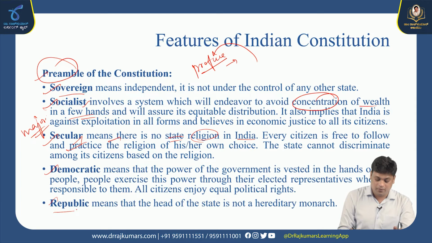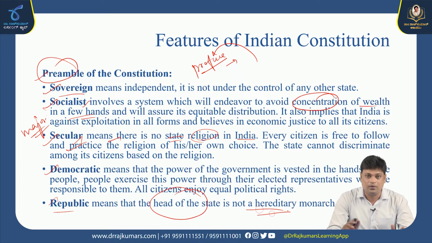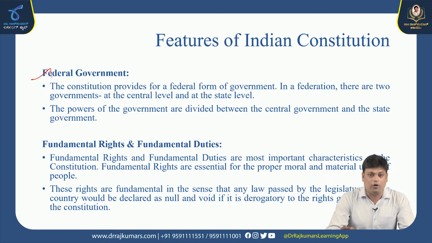Next, republic means the head of the state is not hereditary or monarchical. Earlier, India was ruled by many kings and princely states from one family, and that lineage used to take control of the state. But now it's a republic. There is no hereditary rule and no monarchy. The country is run by the constitution, with a representative head as well as an executive head.